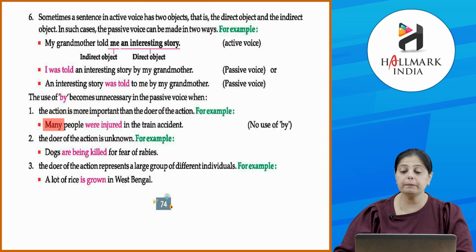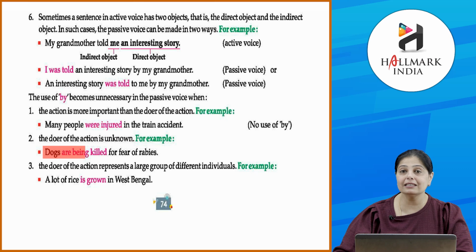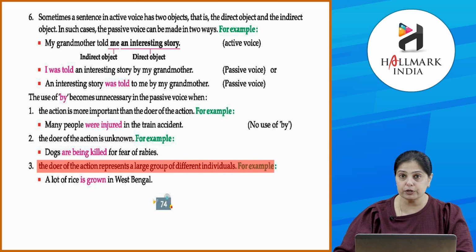Okay. Many people were injured in the train accident. Okay. The doer of the action is unknown. So, जब हमें doer पता नहीं होता है, तब हम by word use नहीं करते. Okay. Dogs are being killed for fears of rabies. Okay. The doer of the action represents a large group of different individuals. जब हम बड़े group की बात करें, जिसमें अलग individuals होते हैं, are a part of it. Okay. That time we don't use by.